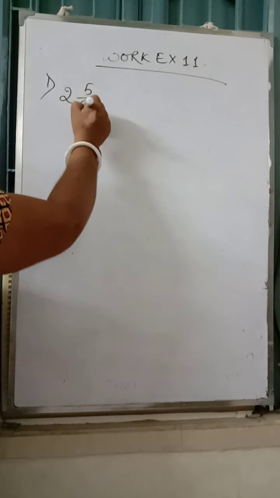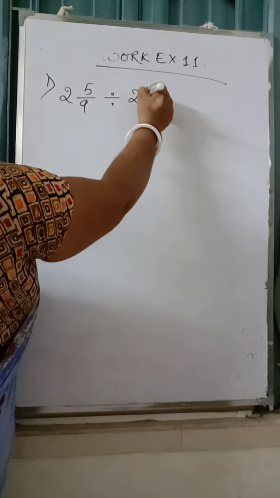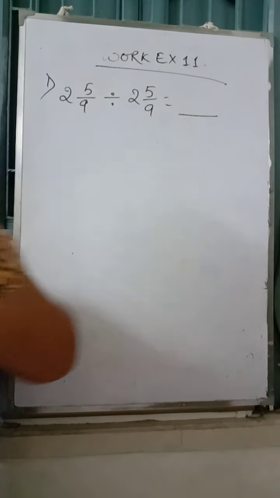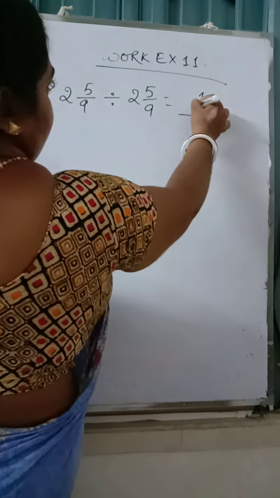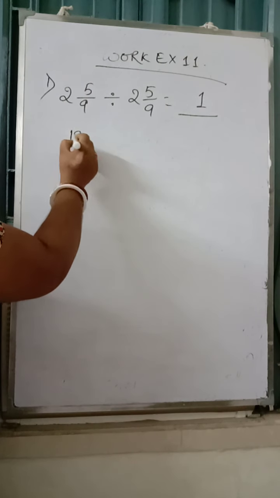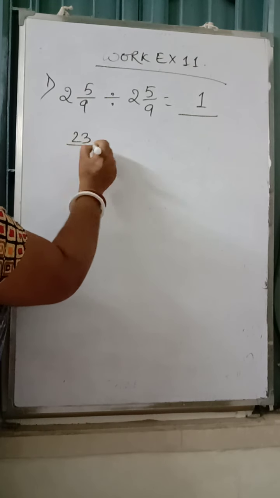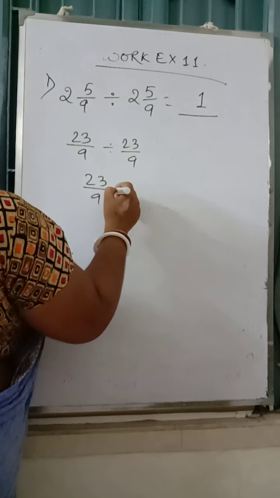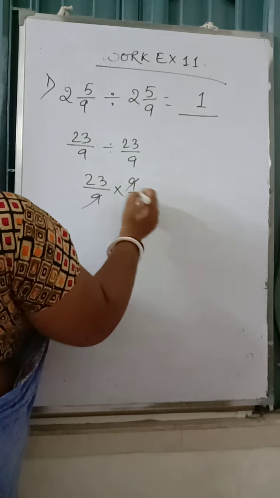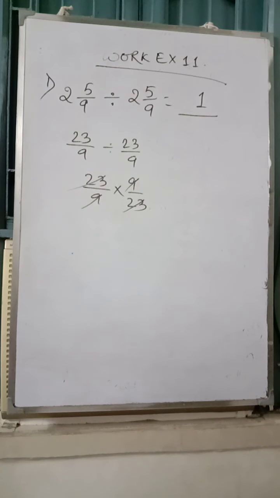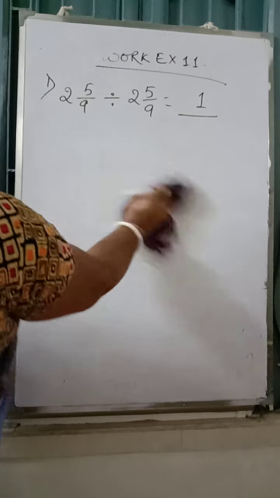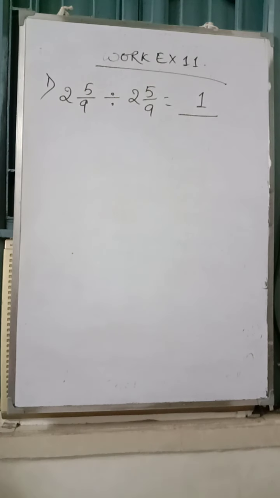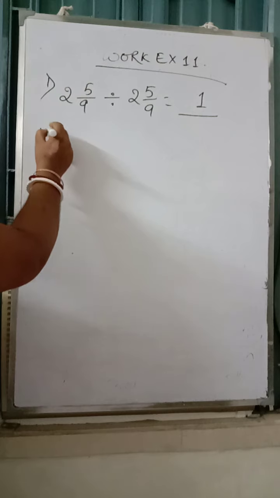2 whole 5 by 9 divided by 2 whole 5 by 9. A number when it is divided by itself gives you 1. If you want to check, 9 2s are 18 plus 5, 23 by 9 divided by 23 by 9, or it gives you 23 by 9 into 9 by 23. So you don't need to do all this, because a number when it is divided by itself gives you 1. That we know. So 2 whole 5 by 9 divided by 2 whole 5 by 9 is equal to 1.